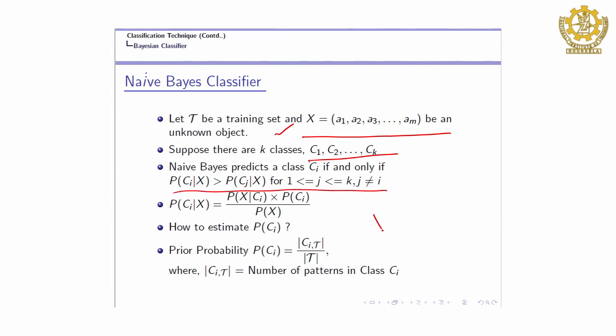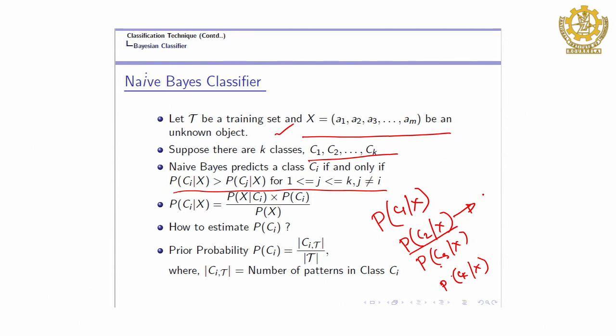Ideally you compute the probability of class 1 given X, the probability of class 2 given X, the probability of class 3 given X, and the probability of C k given X. Wherever the value is maximum, let us say this value is greater than all the other values, then the class label of X will be C 2. So, instead of a 2 class problem, now we are talking about the multi class problem.